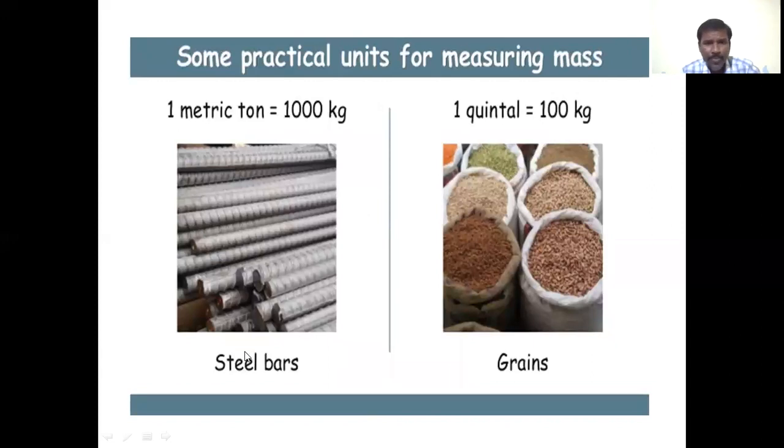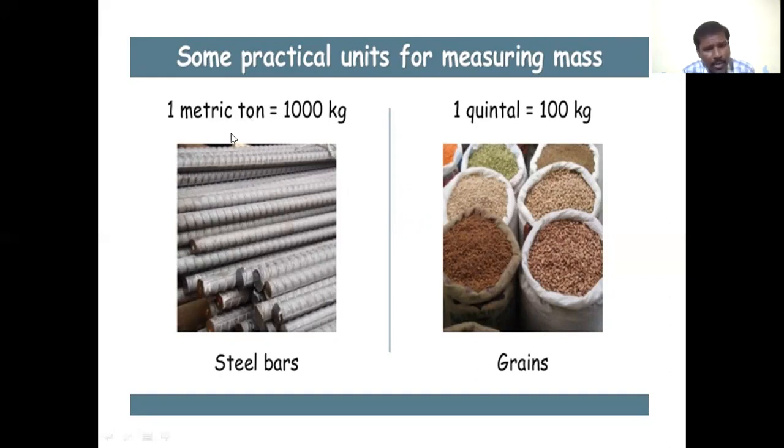Similarly, among the practical units for mass, there is the metric ton. It is used to measure large quantities of mass.